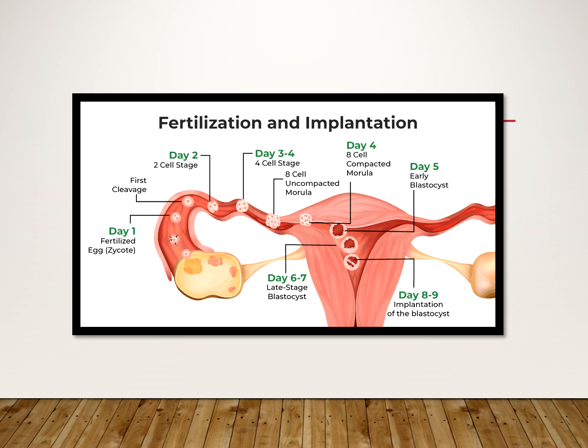After the combining of the sperm with the ovum, after certain stages of cell division, they will finally go and implant itself in the wall of the uterus. This is not to be shown in detail in 10th. This is for 12th grade, but I am just showing how, after certain stages, day 1, day 2, day 3, day 4, on day 8th or 9th, it will get implanted in the wall of the uterus.